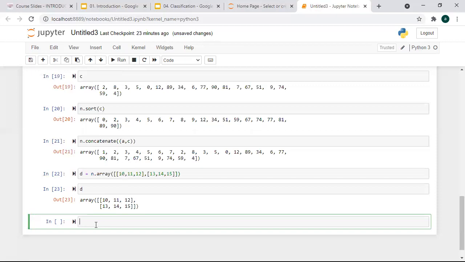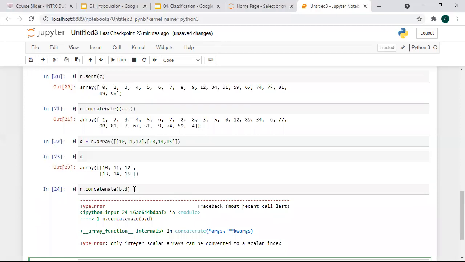This is my D array. Now, if you want to concatenate, just call this: n dot concatenate, and pass both the arrays b and d. If you want to concatenate d's content to b, you have to type the name after b. If you want to add this after b's content, you pass d after that. So you just run this.